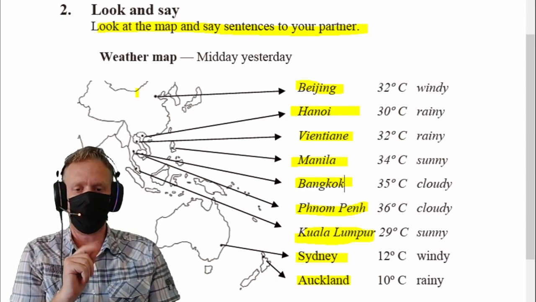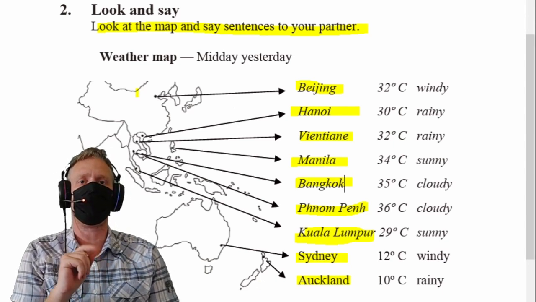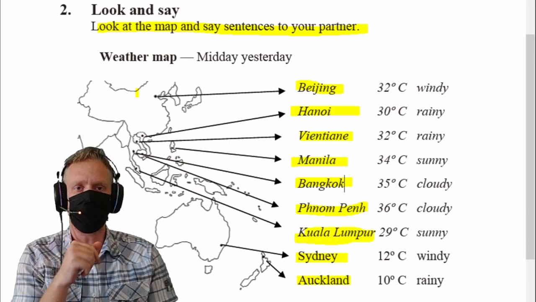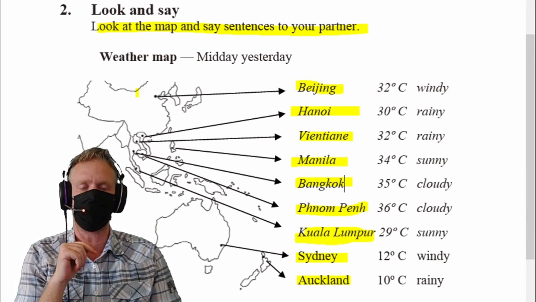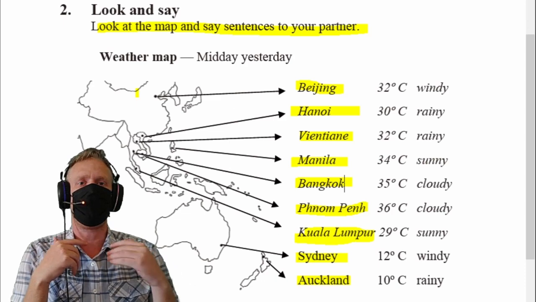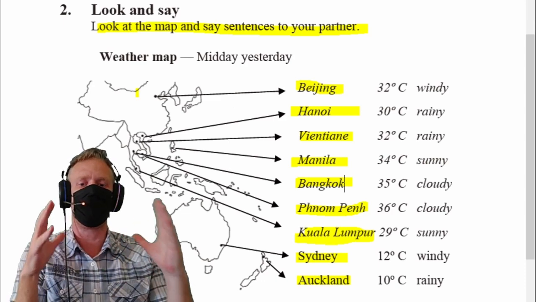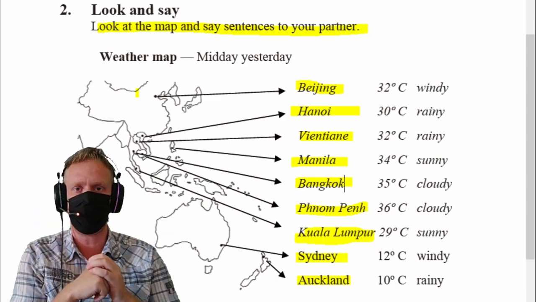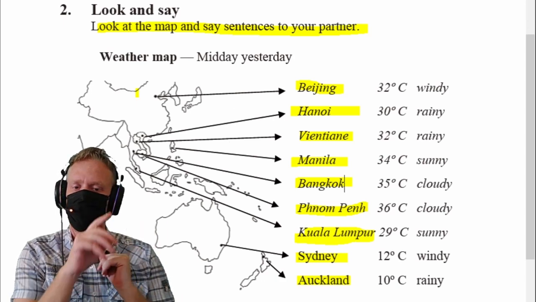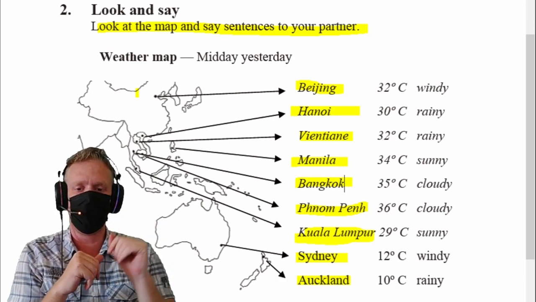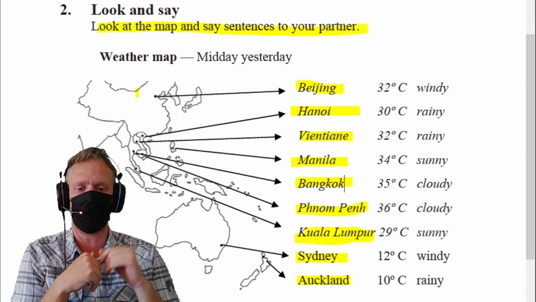So those are not only cities in that country, but they are also capital cities. We discussed this in class in another lesson. A capital city is the main big city of that country, right? So Beijing is the capital of China. Hanoi is the capital of Vietnam.